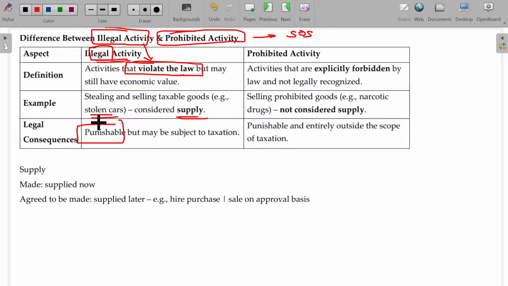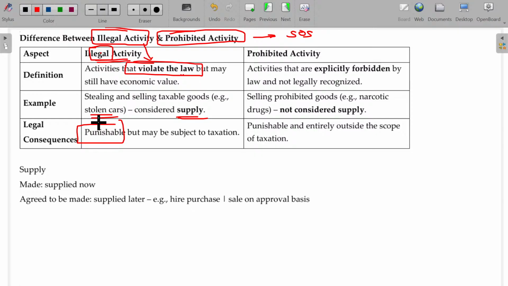Take a stolen car. You purchase a second-hand car and sell it, that's legal. But if you steal the second-hand car and sell it as if you are the owner, do you have to pay GST? Yes, of course, for the sales GST will be paid. And immediately he will intimate the police department, who will come and take me to jail for the stealing. That will be separate; two separate departments will function. This department charges GST and leaves you, and you will be happy, oh my God, only GST. Next, immediately the income tax department comes and will charge for the income. Then another, the police department, will come to take me to jail. So all three will come. This is called illegal activity.